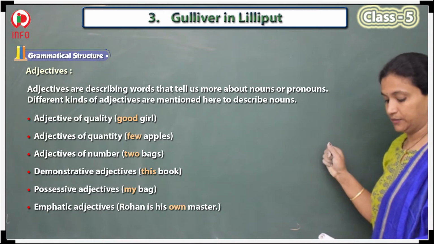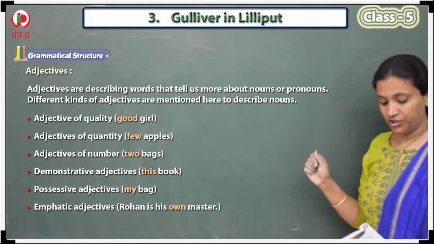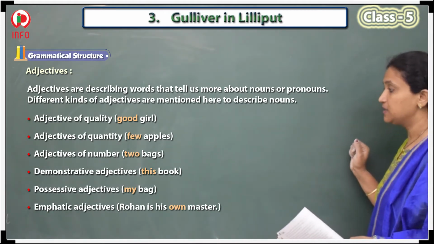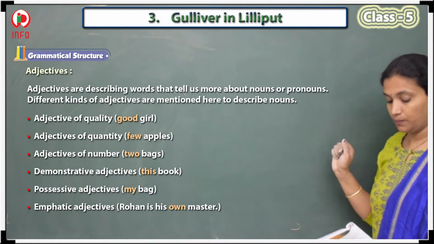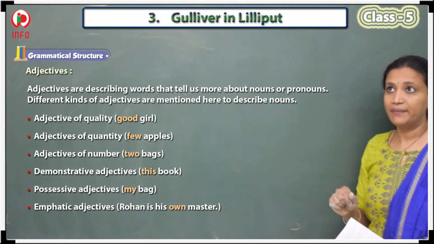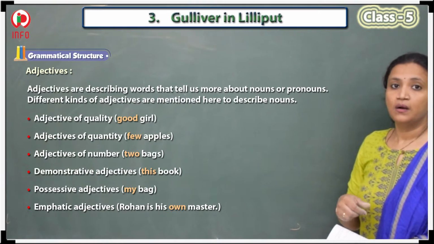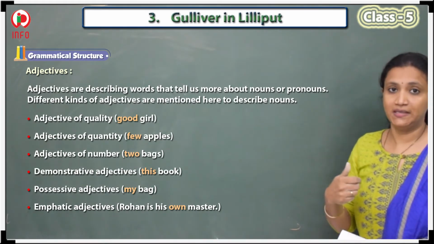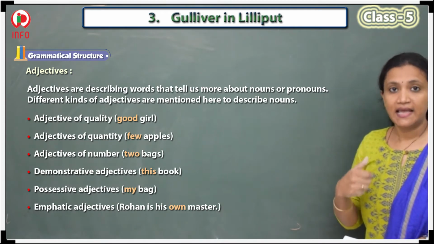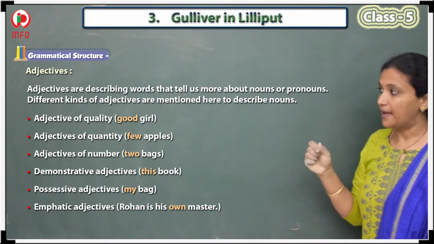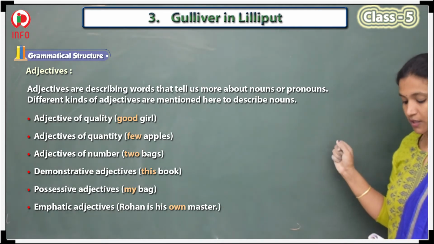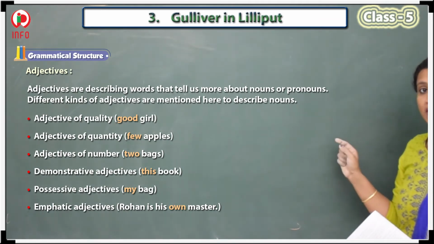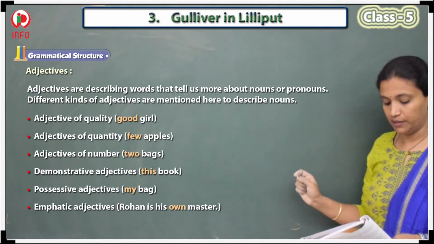Emphatic adjectives. What are emphatic adjectives? Rohan is his own master. Empathetic means keeping ourselves in others' place. That is empathy. So in the emphatic adjective, Rohan is his own master, own is the emphatic word.